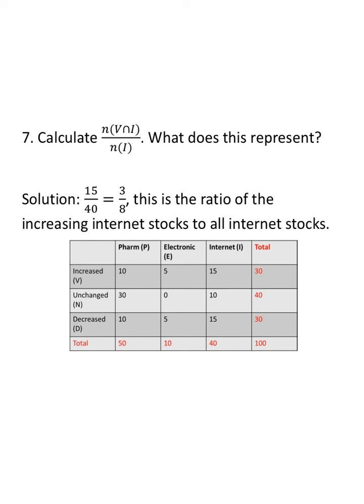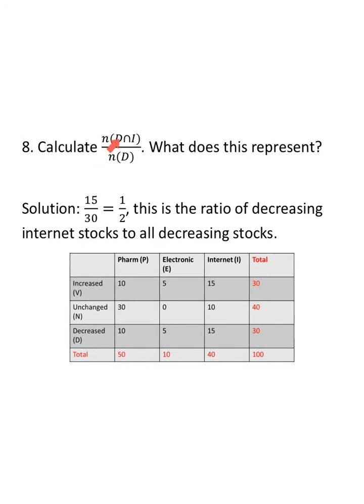Calculate the number in V intersect I divided by the number in I. V intersect I is 15. Divided by the number in I. All of I is 40. What is this? 15 40ths, if we divide both of them by 5, we get 3/8. This is the ratio of all increasing internet stocks to the internet stocks themselves. So all increasing internet stocks to all internet stocks themselves. So 3/8 of the internet stocks increased over this year.